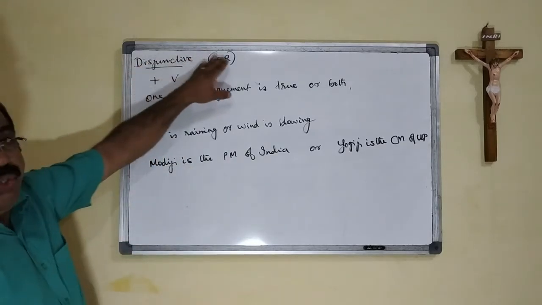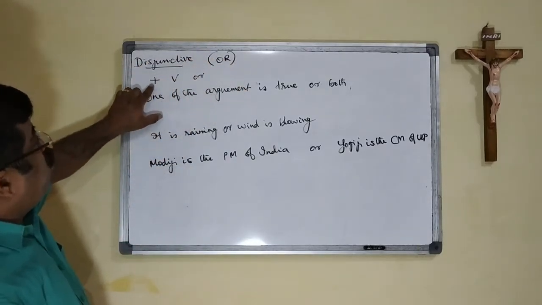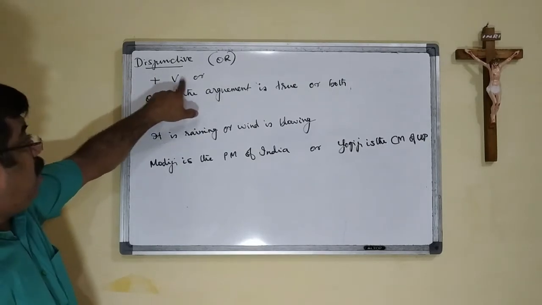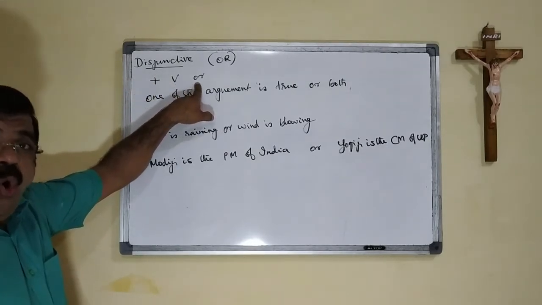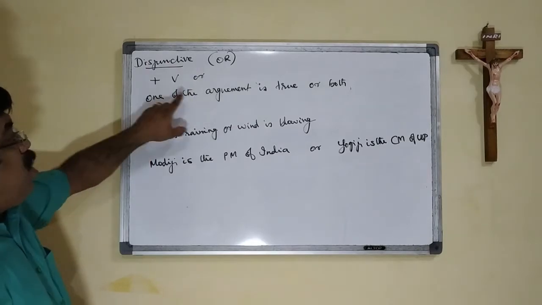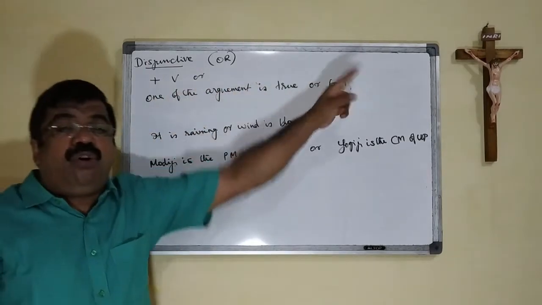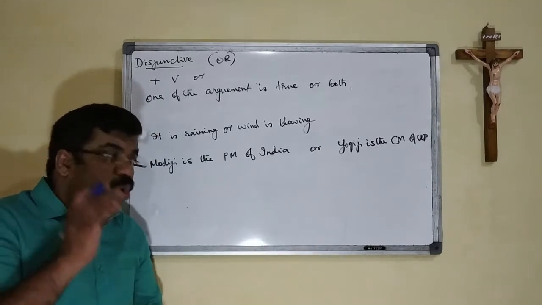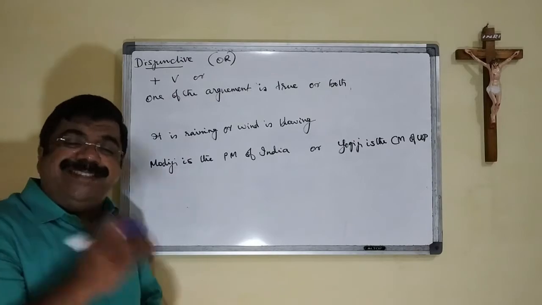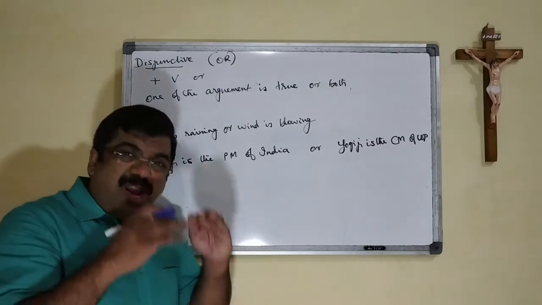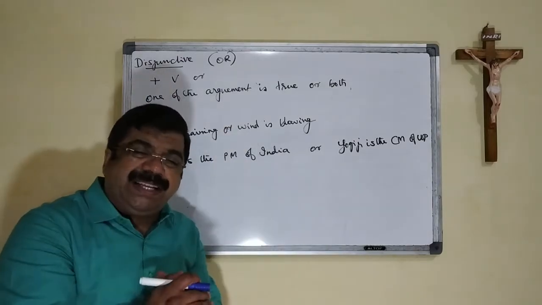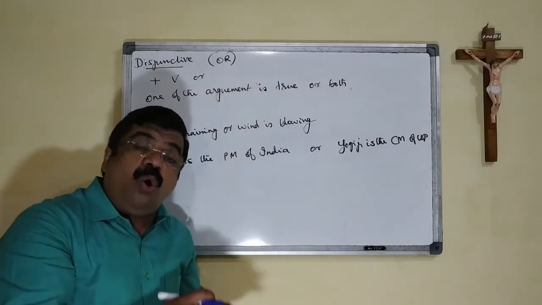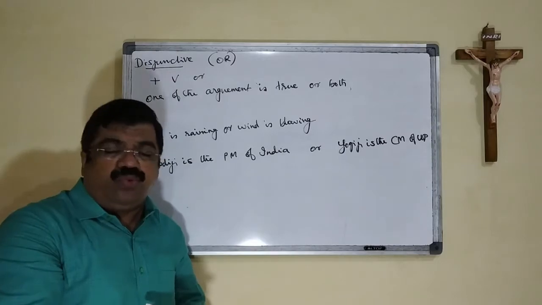The or is represented by a plus, a V-like symbol, or simply by using the word or. One of the arguments is true or both of the arguments are true. This is the principle behind the or operator, the disjunctive. It means when we say or operator, either of the statements will be true or all of the statements are true.